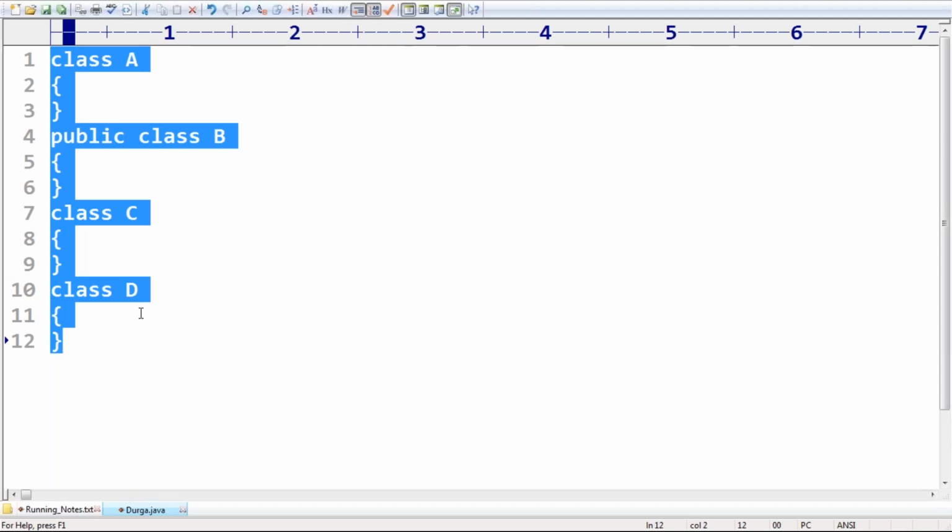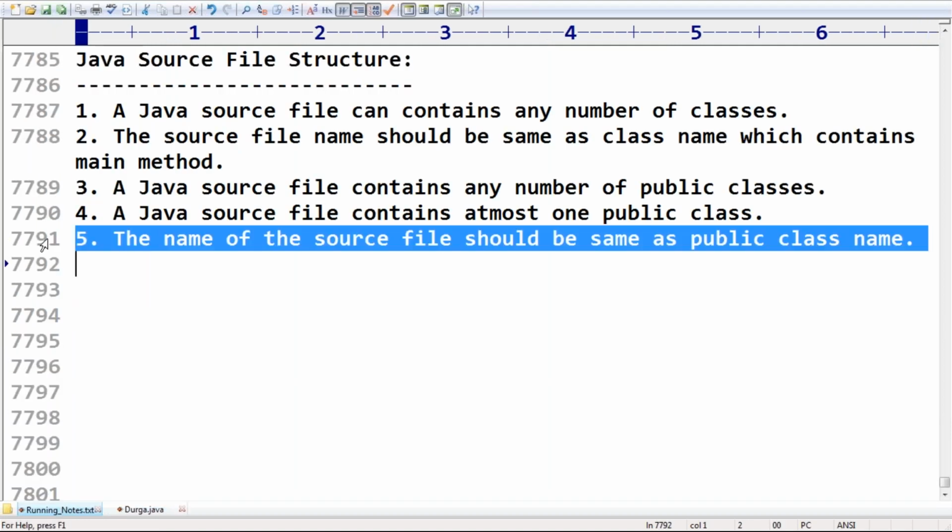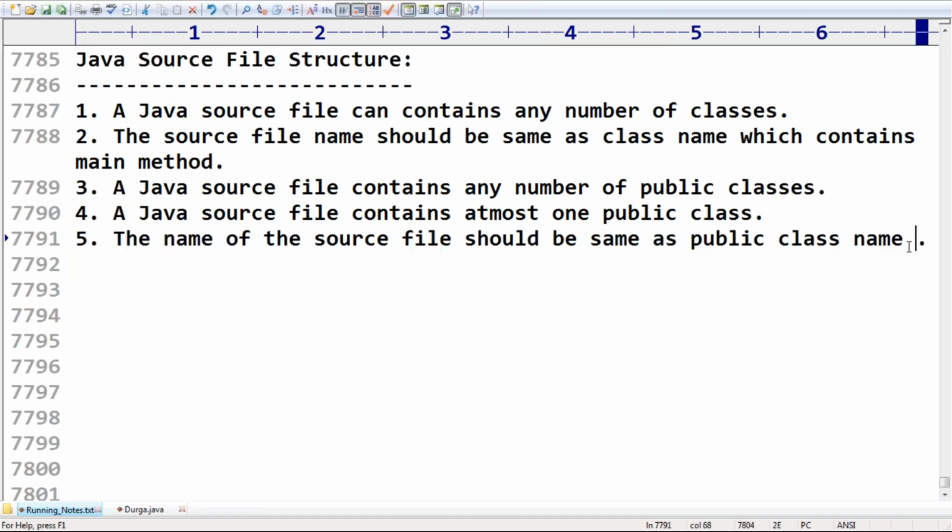Any doubt? Please confirm. Swaroop, are you getting the reason? It is a meaningful reason. The reason why they followed this convention is more readability, because we have to highlight the main class to the outside person, not the supporting class names. That's why, if there is a public class, the name of the source file should be the same as the public class name.